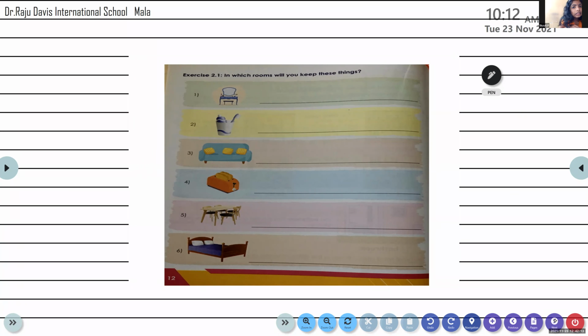Makeup room. Sorry. This one, what is it? Makeup room. It's not a makeup room. What is that thing called? Makeuping. What is it called? There is a particular word for that. Not makeuping, making up, putting makeup otherwise, or wearing makeup, not makeuping. What is it called? You cannot get the word.